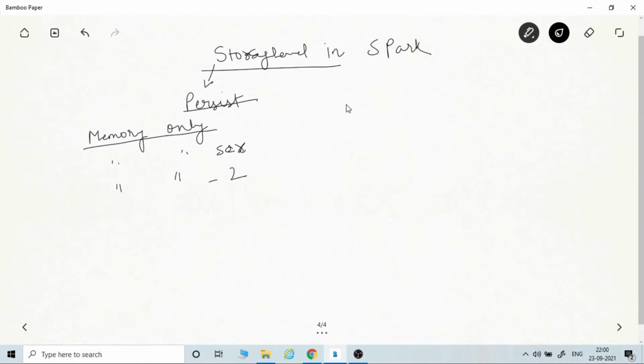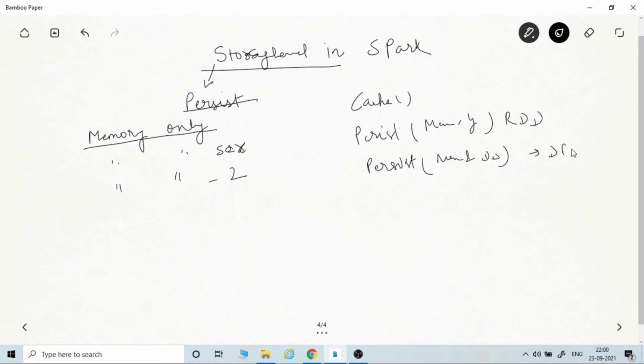This is the major difference between cache and persist. Cache is a shorthand method of writing persist with memory only for RDD, and persist with memory and disk for data frame and data set.